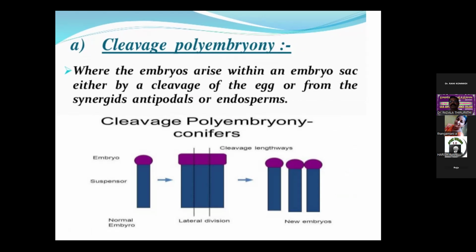So in the cleavage, different portions like synergids, antipodals, egg cell or endosperm, all will make up some embryos. So all are made in that ovule, in the embryo sac. That is the cleavage polyembryony.